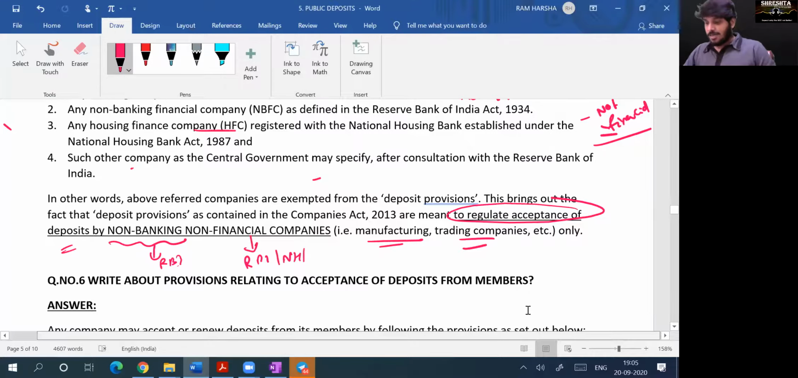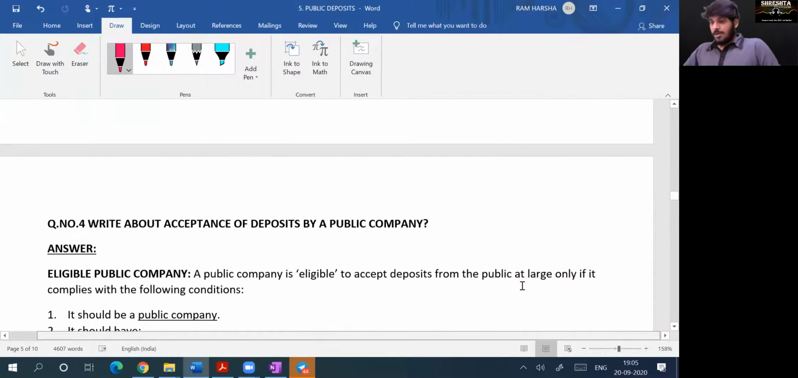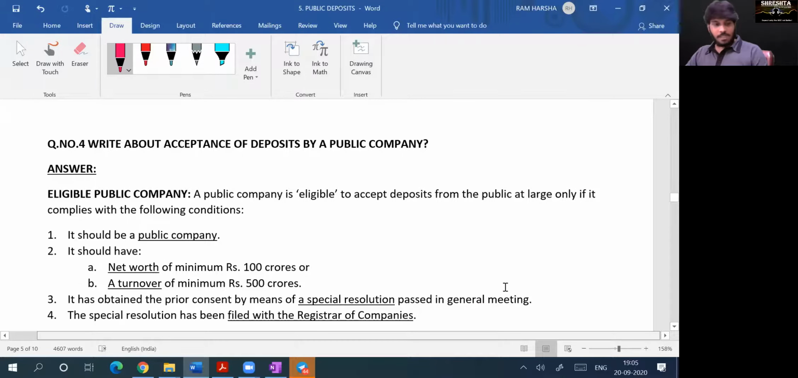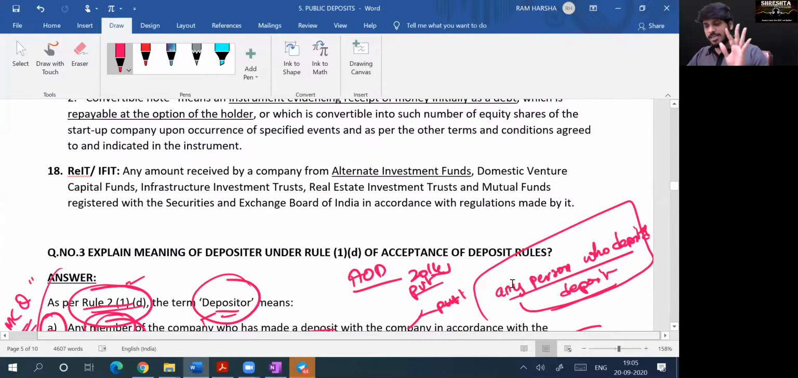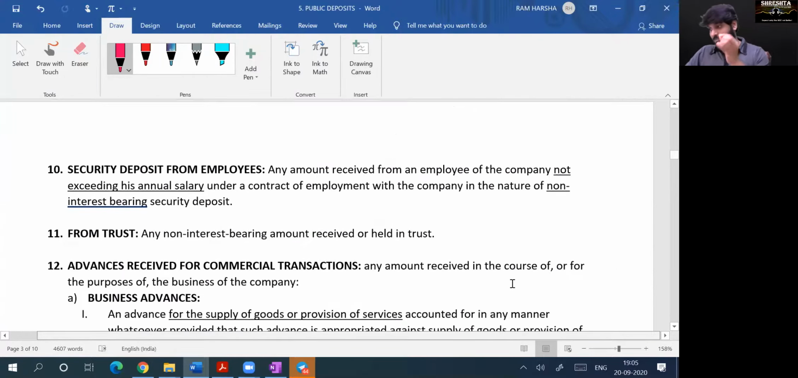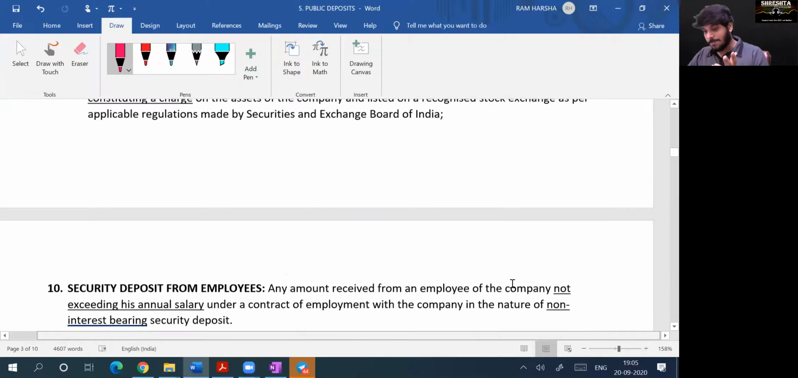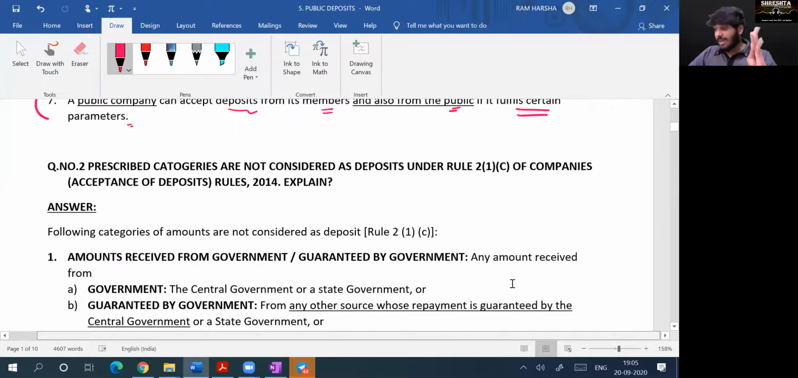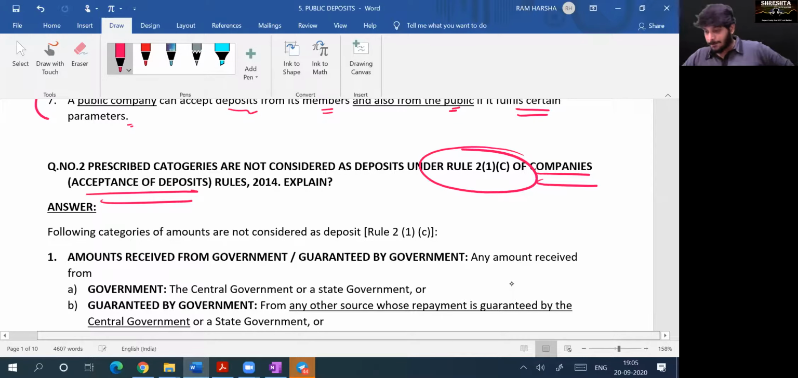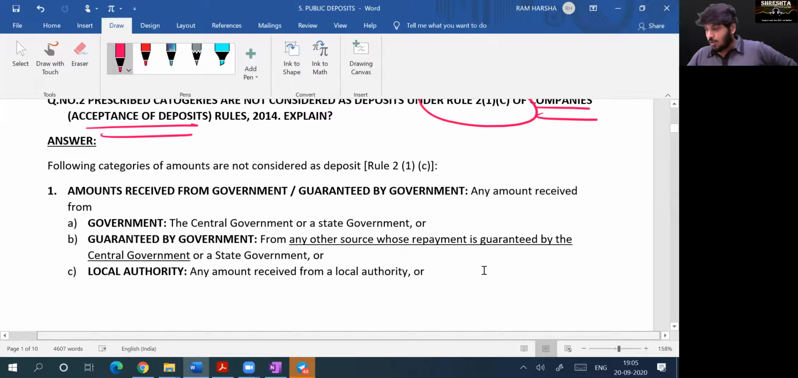Now, next. So, which companies are eligible to accept from public? Okay, that we will see later. What is not a deposit? Now we have seen what is a deposit, who is a depositor, and what is the prohibition on deposits. So we have seen these 3 points. Now let us see. Deposit is an inclusive definition, right? So the law has to define what is not a deposit. It was given in Companies Acceptance of Deposit Rules, Rule 2(1)(c). So what is not a deposit?